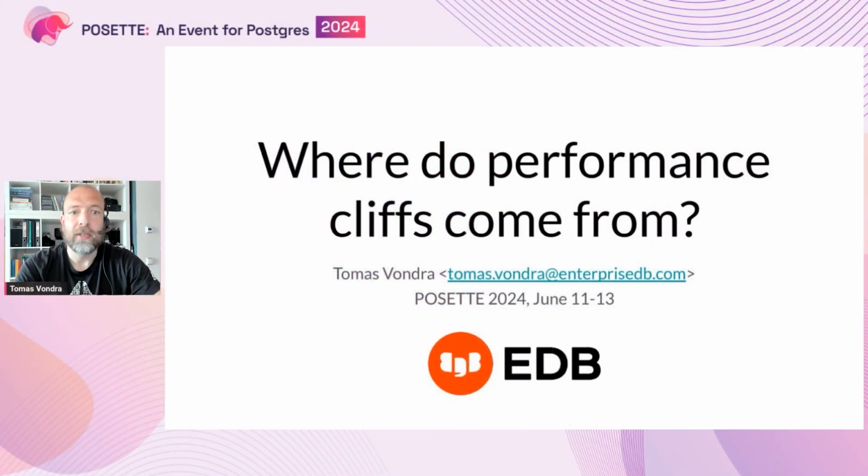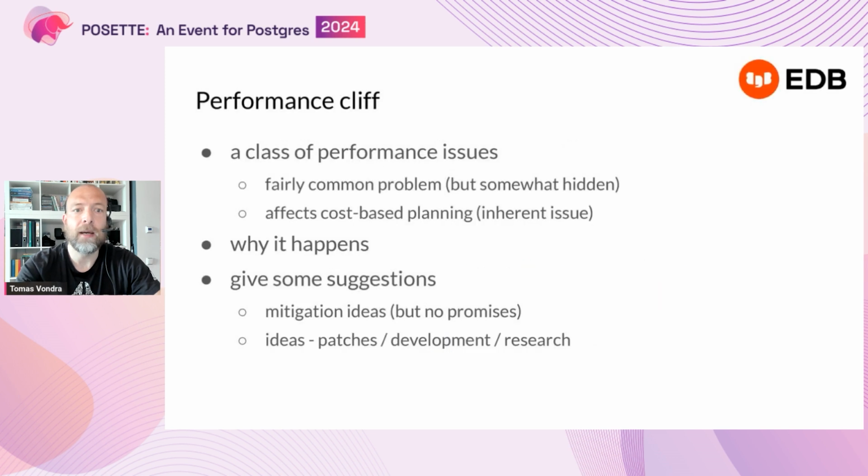Right. So, as I mentioned, I work for EDB, and the quick agenda for this talk is a brief explanation of what the performance cliff issue is about. It's actually a pretty common issue, but it's somewhat hidden. It may not be very obvious. And it's kind of inherent to all cost-based planning, right? So kind of all databases that do planning based on cost estimation are affected by that. I will explain why it happens and then give a couple suggestions for improvements.